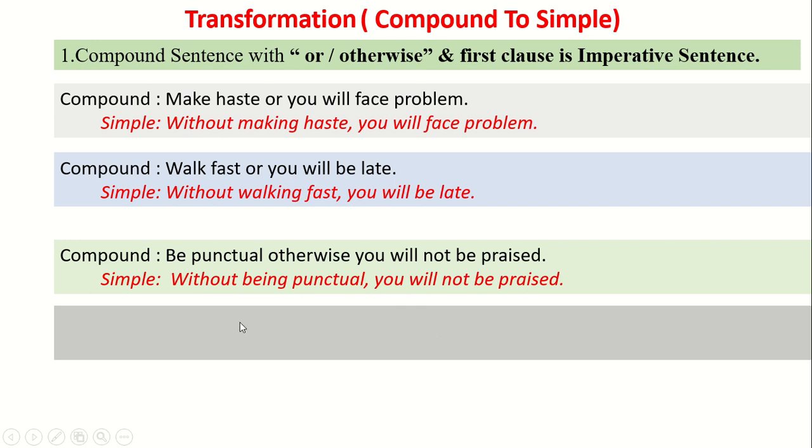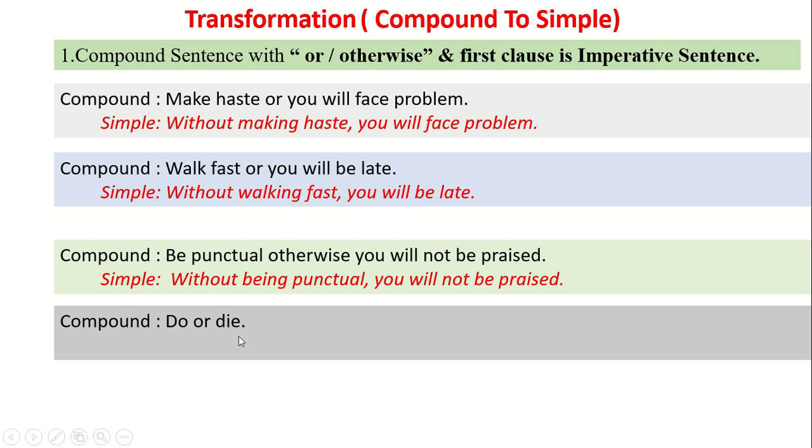But sometimes we may find some compound sentences that do not bear any subject. That means the subject is silent. Then what will we do? Look, compound sentence: do or die. Here the subject is silent. So in this case, we will follow the same structure, that is without plus verbing.